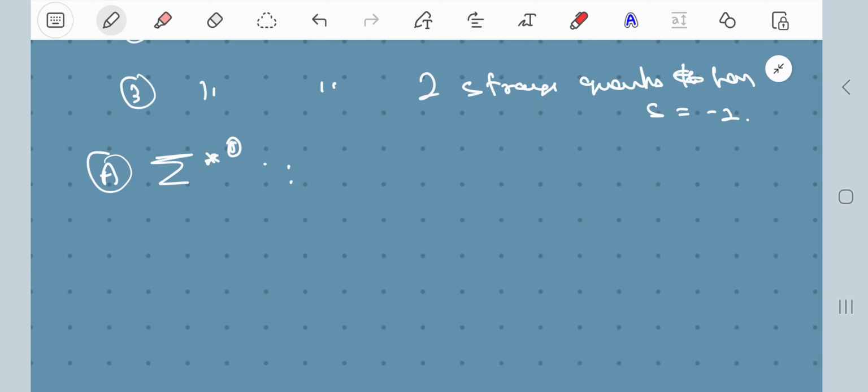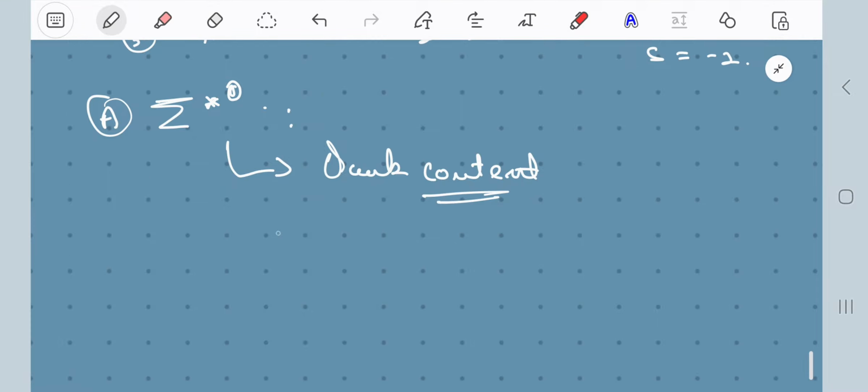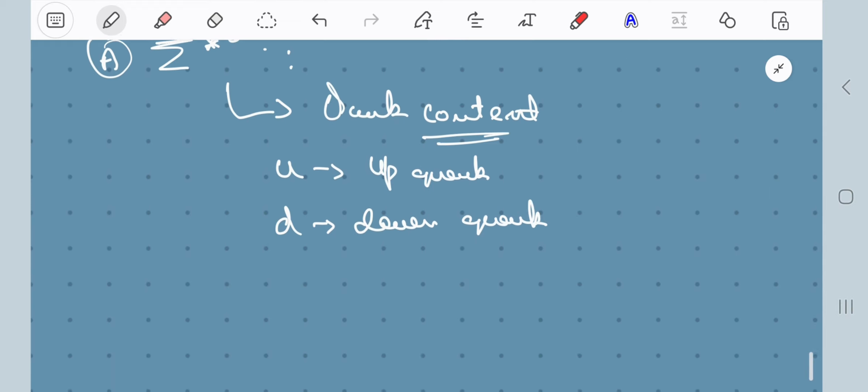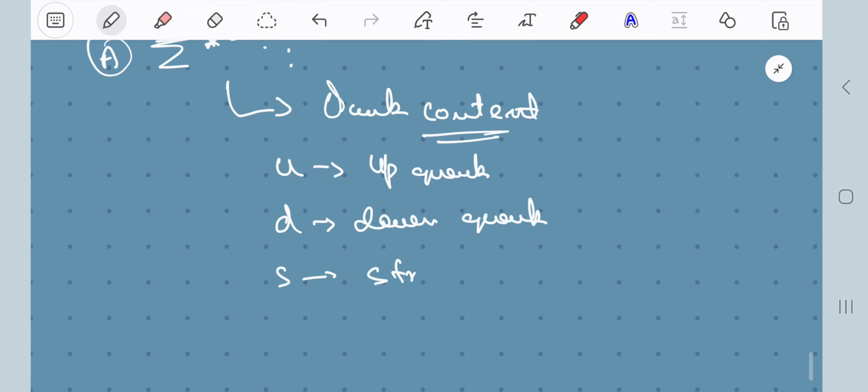What do you mean by UDS? So let me just write it. It basically gives you the quark content, that will be better. Quark content. So U means up quark, D means down quark, and S means strange quark.